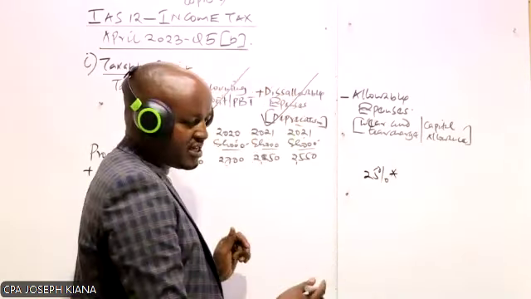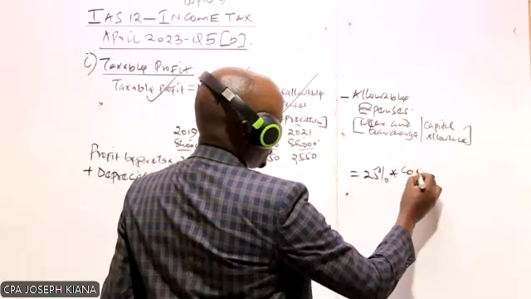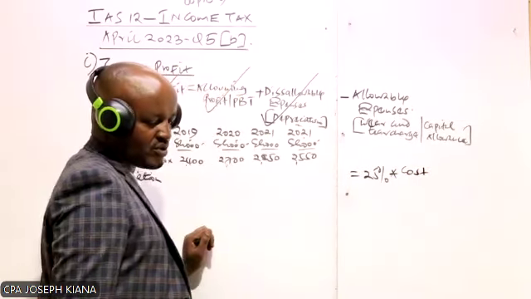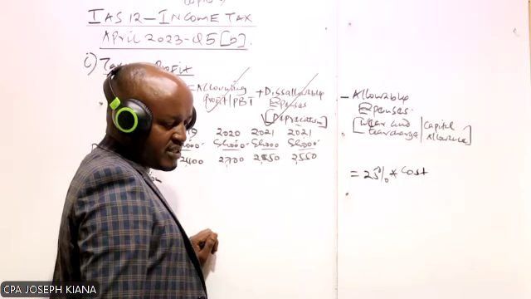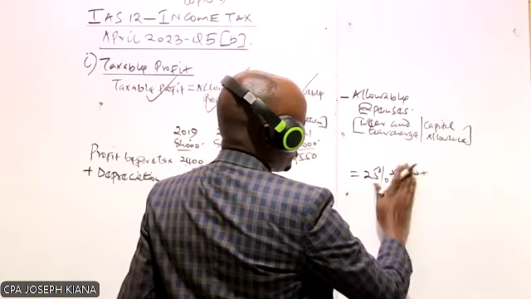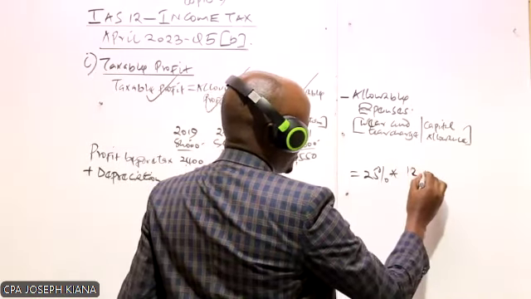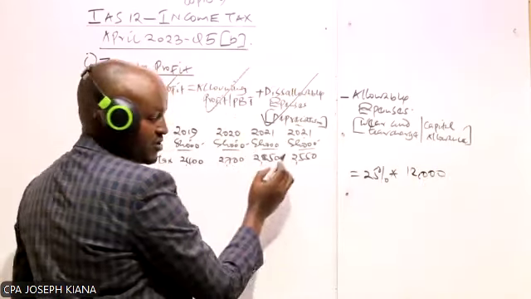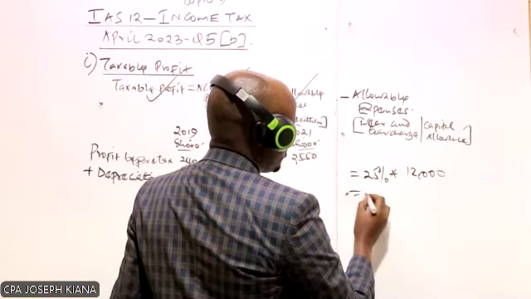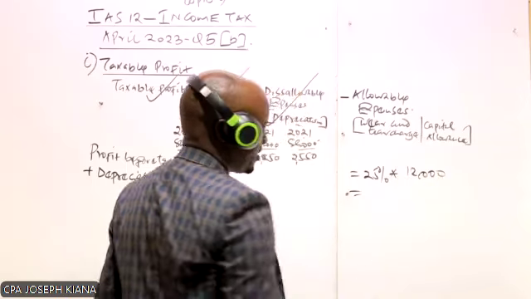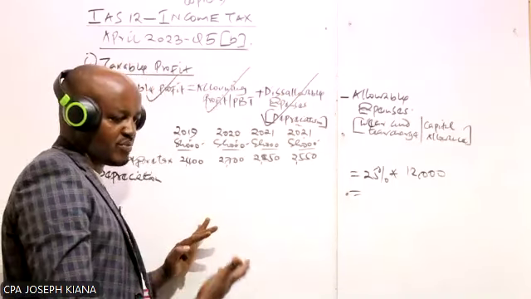On straight line, we compute depreciation based on the cost. What is the cost of our equipment here? It is 12 million. But recall, in our case, we are working with our figures in thousands of shillings. So we take it as 12,000. So what will be 25% of that, which is now the depreciation per annum?